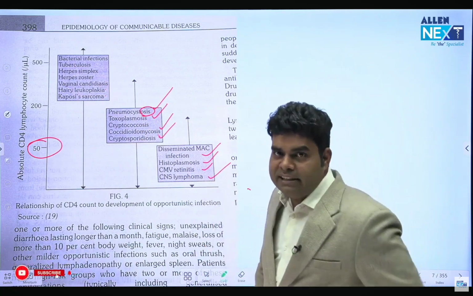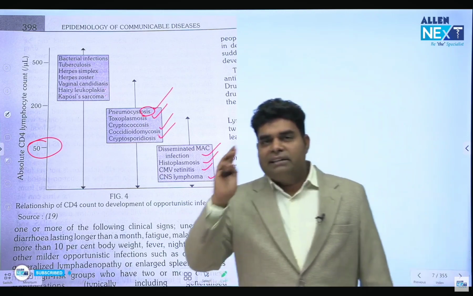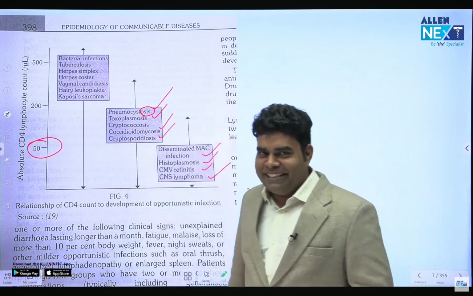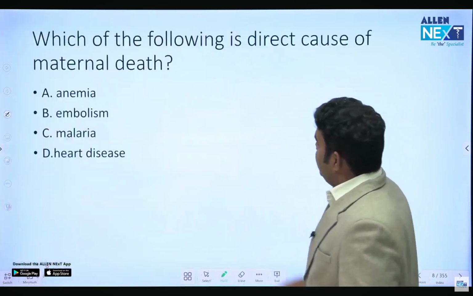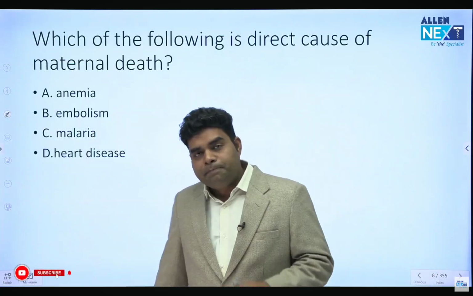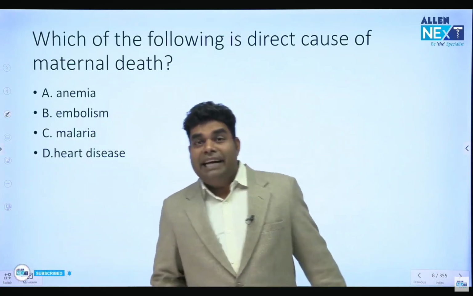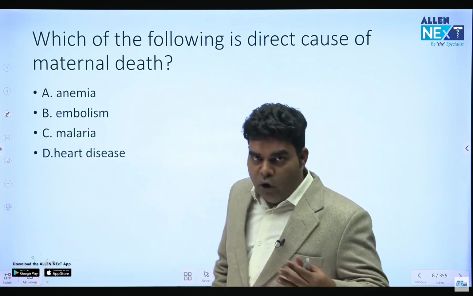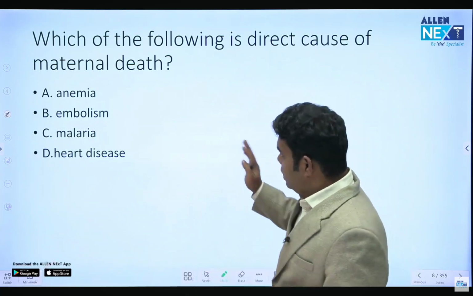Remember the 4 things which occur at CD4 count less than 50: MAC, CMV retinitis, CNS lymphoma and histoplasmosis. Okay dear? Next question. Which of the following is a direct cause of maternal death? In the FMGE exam they had asked about an indirect cause, but they can ask about a direct cause also. We should have full concept of this thing.